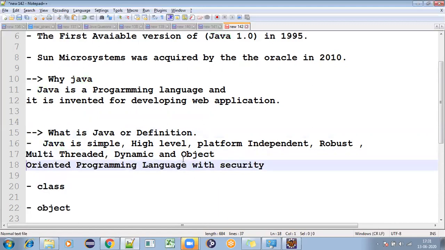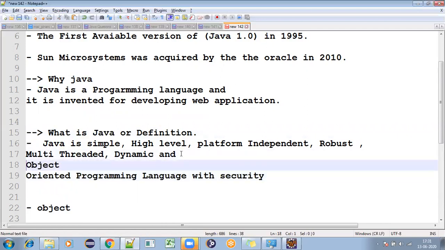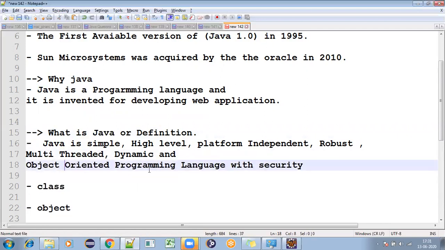So why do we need to define it in this way? Simply you can say object oriented programming language, right? But why do we need to define all these things? Whenever it's a feature, it means it can do these many things. So Java can do these many things, and this is what is inside each of these particular things. That is why I mentioned Java features here.